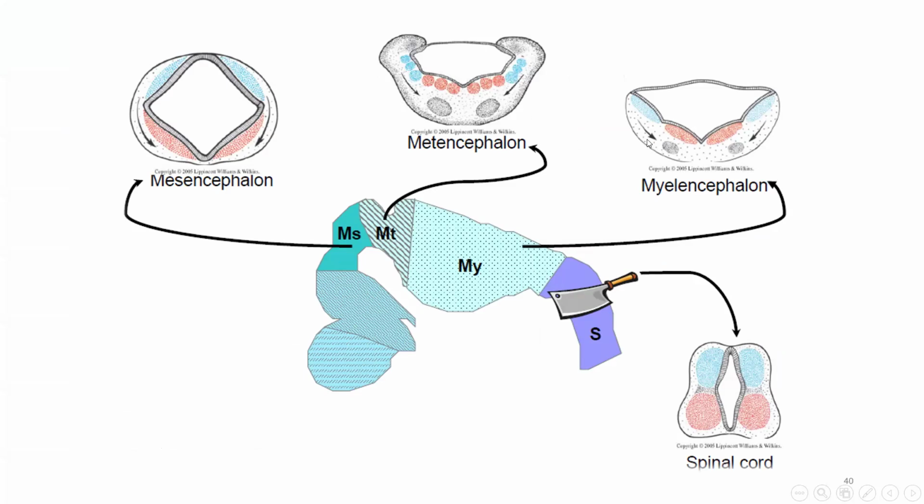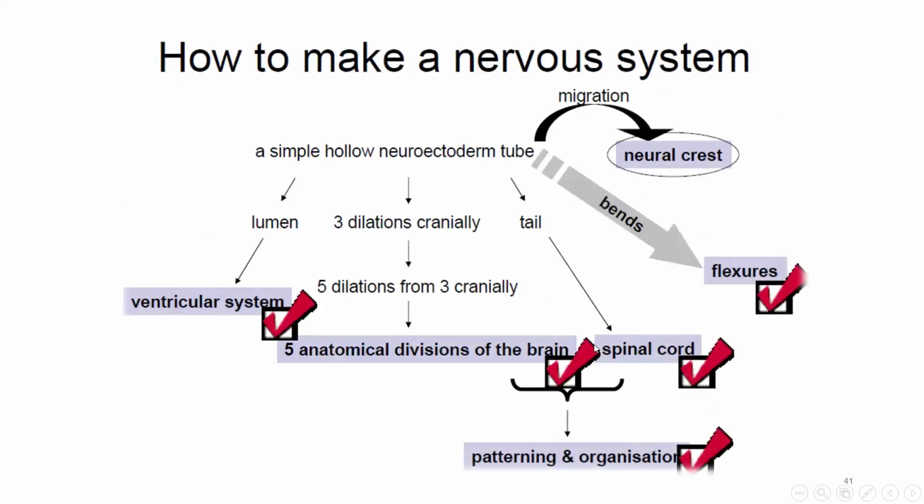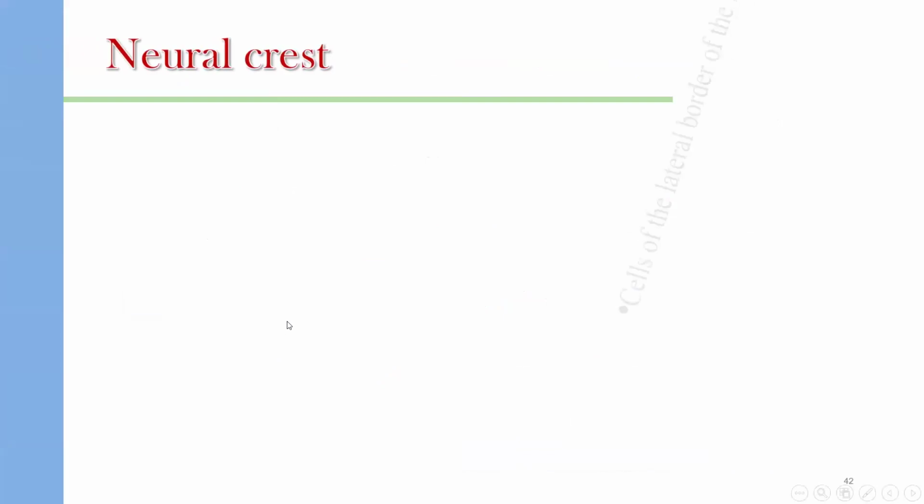In the myelencephalon also, and in the spinal cord, it is completely different. But the similar points in all these sections are the alar plate and basal plate. The alar plate will form the sensory plate posteriorly, and the basal plate will form the motor plate anteriorly. So this is the patterning and organization of the nervous system.